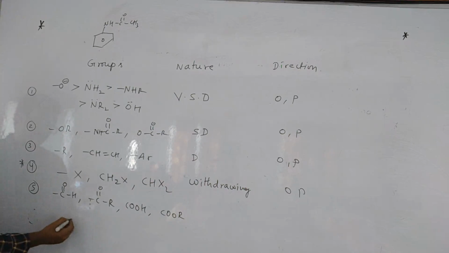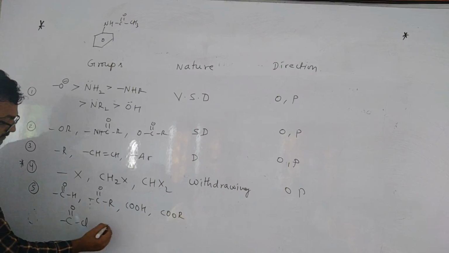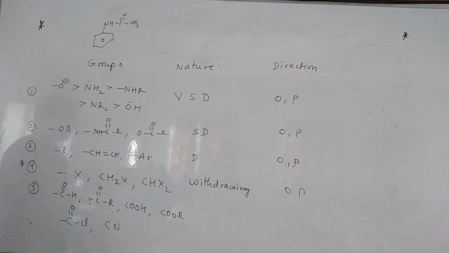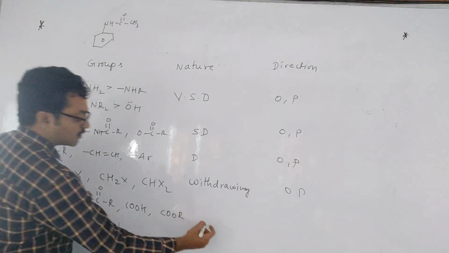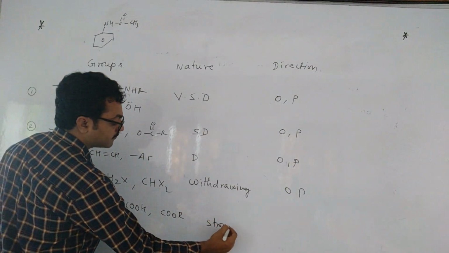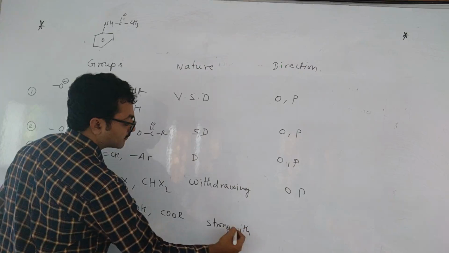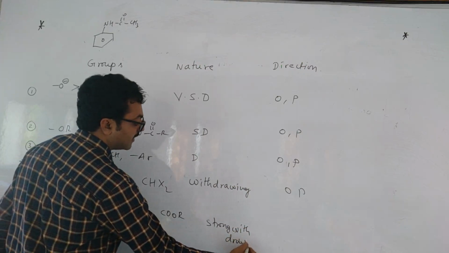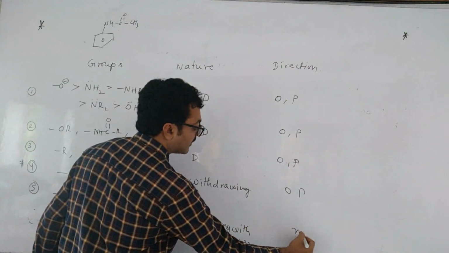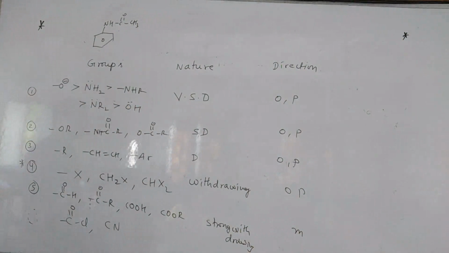After that, acid chloride. Next, cyanide. These things are strong withdrawing. So which directing are these, children? Meta directing.